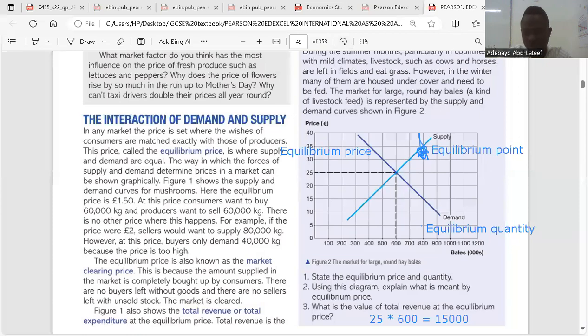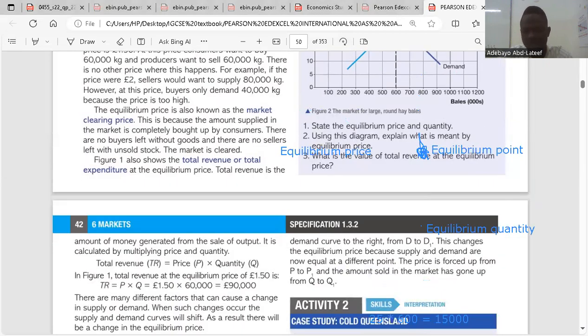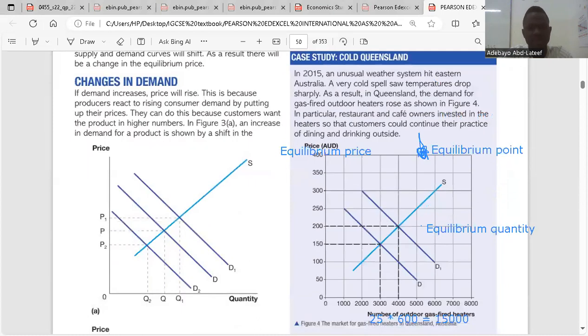We'll move on. Then I think that is done. Then we have changes in demand.